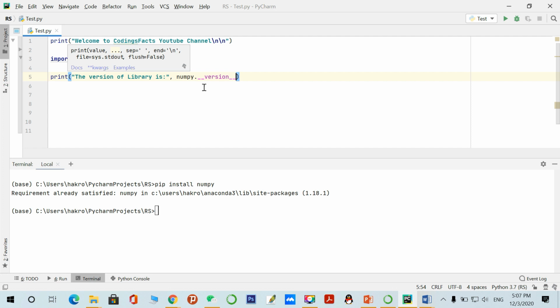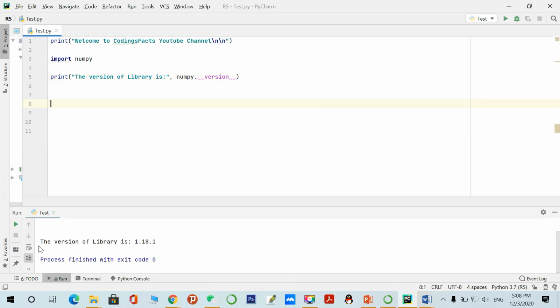If we call this variable, you will see the version of the library is 1.18.1, so we have already installed the library successfully. So this is the way to install it. Next we will learn more functions of the NumPy library.